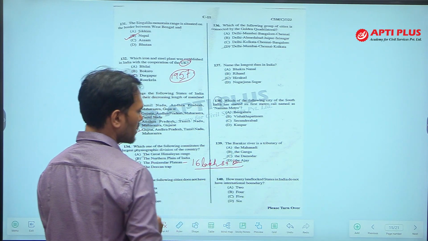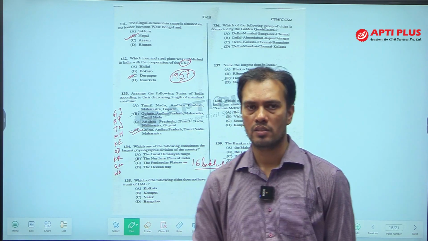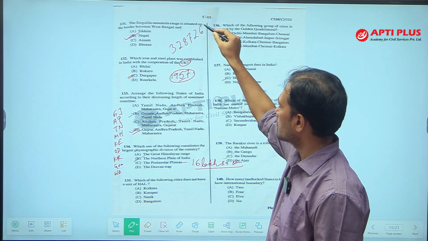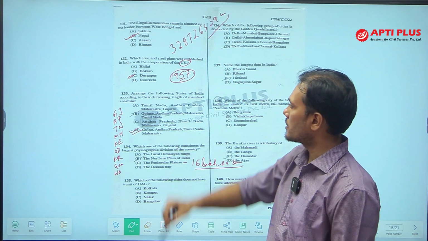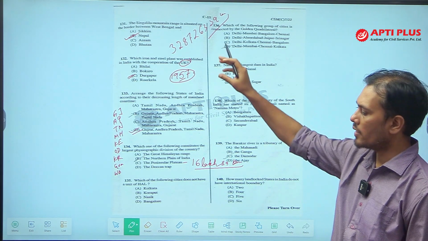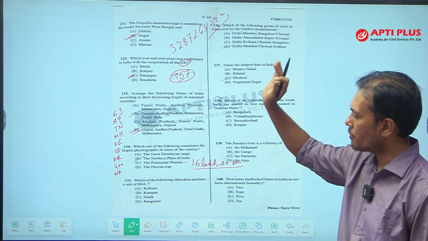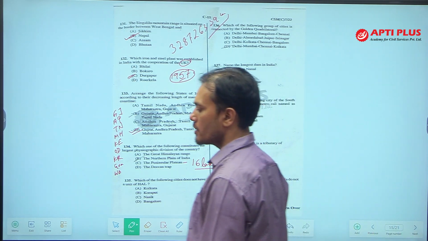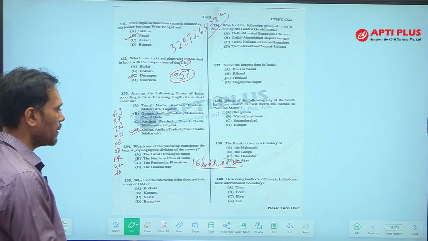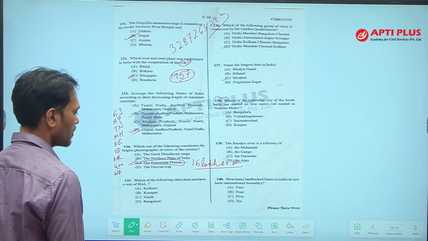Peninsular plateau occupies 16 lakh square kilometer and the total area of India is 32 lakh 87,263 square kilometer. So, out of 32 lakh, if peninsular plateau occupies 16 lakh, that means 50% of the total area of India is covered by peninsular plateau. So, that physiographic division, that means peninsular plateau covers maximum area of India. This option C is the correct answer.